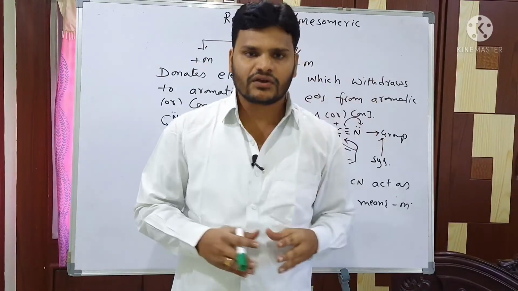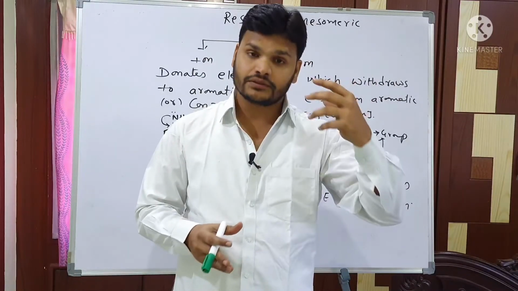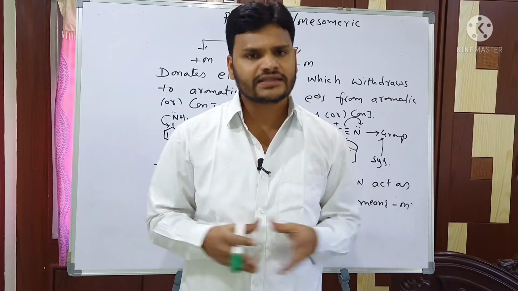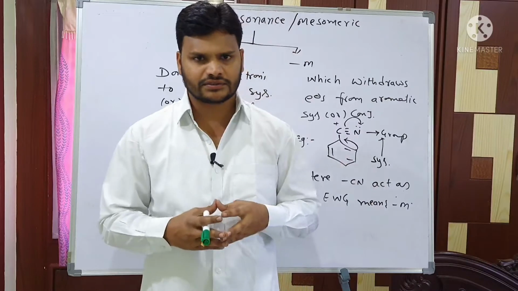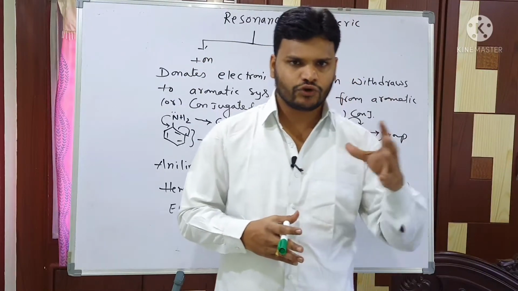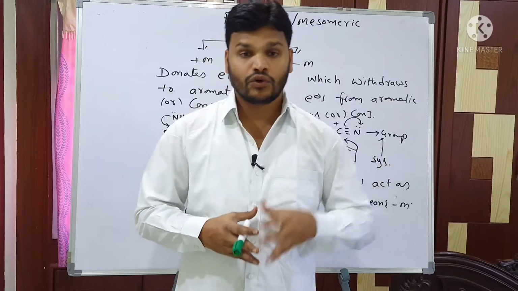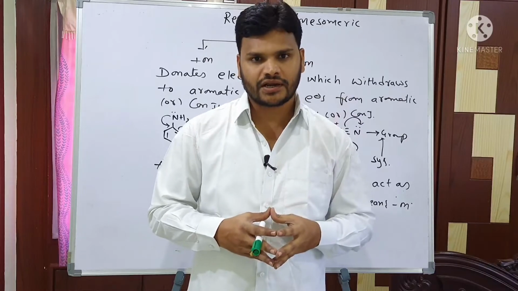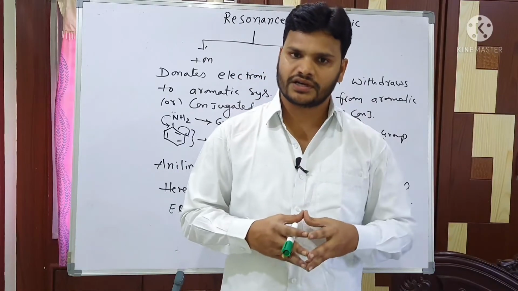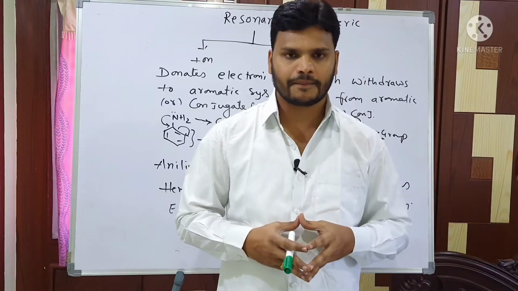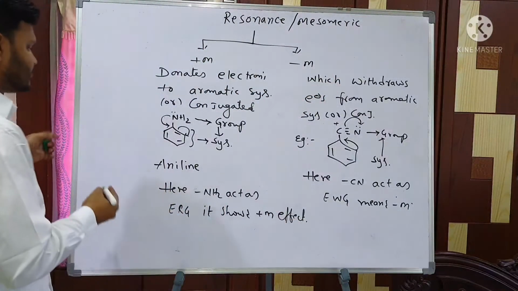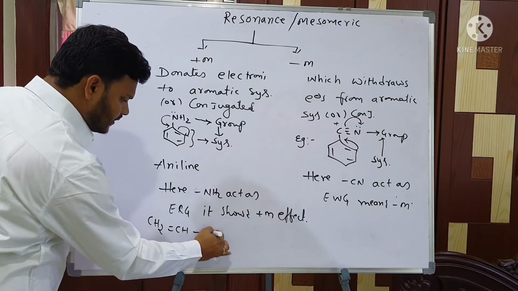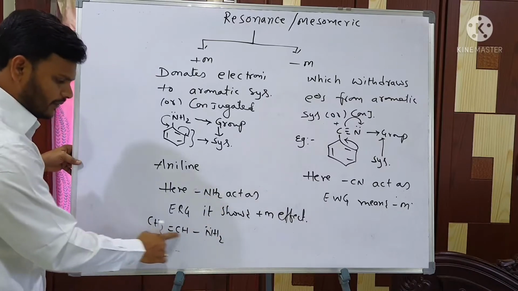If the group gives electrons to the system, it is plus M; if the group takes electrons from the system, then that is minus M effect. So what are the examples of plus M effect? Very simple logic: lone pair containing compounds. If the group contains lone pairs, that is the important point. We also have to check the atom attached to the ring, the aromatic ring carbon, or else the conjugated system. Next, what about this one, dear students? CH2 double bond CH NH2: double bond, single bond, lone pair.